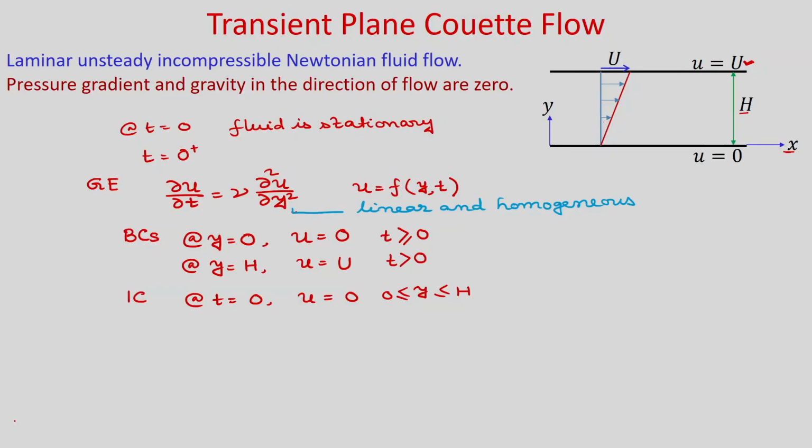If we consider our boundary conditions, you can see that in the y direction u is equal to 0 and u is equal to U, that means this is your non-homogeneous boundary condition, right. So, the y direction is not a homogeneous direction, and in t it is marching. So, obviously, you cannot consider it as a homogeneous direction. So, we have to choose the y direction as the homogeneous direction with a suitable transformation of the boundary condition, or by using some superposition technique of the problem.